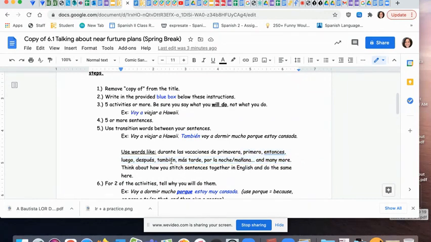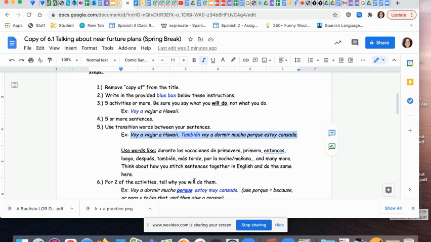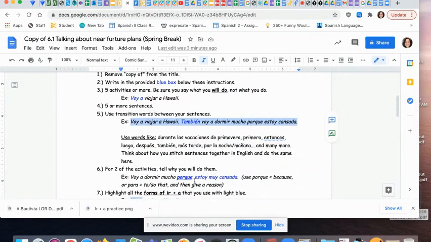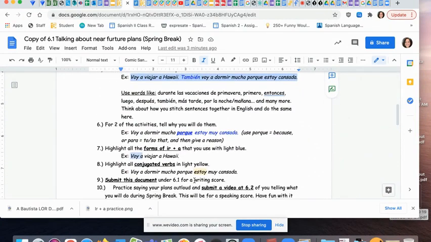So now you have 5 sentences, and they're stitched together with these connecting words. So we have things like, durante las vacaciones de primavera, voy a viajar a Hawaii. También voy a dormir mucho porque estoy cansada. Okay? When you have that part done in the blue box, you are ready to go to number 6.